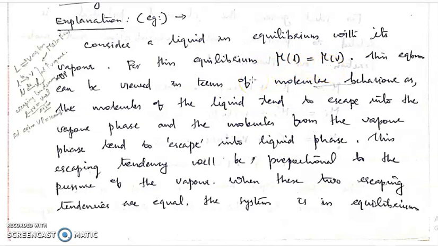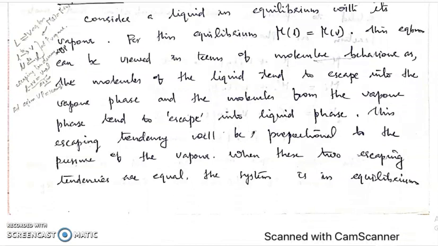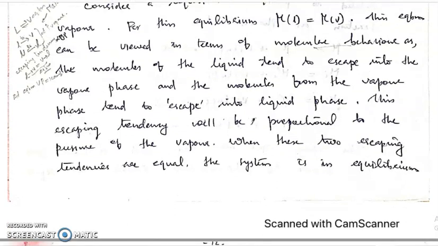This equilibrium can be viewed in terms of molecular behavior, as the molecules of the liquid tend to escape into the vapor phase, evaporation, right? So molecules of the liquid tend to escape into the vapor phase, and molecules from the vapor phase tend to escape or condense back into the liquid phase. So there will be an equilibrium existing between the liquid and its own vapor. So this escaping tendency will be proportional to the pressure of the vapor. The escaping tendency of the vapor molecules from the vapor phase into the liquid phase will depend upon the vapor pressure.